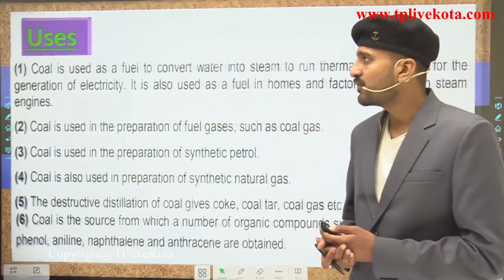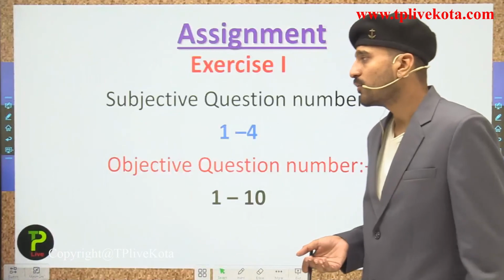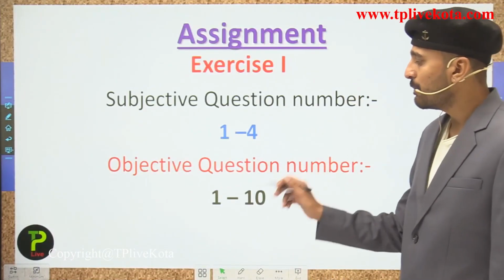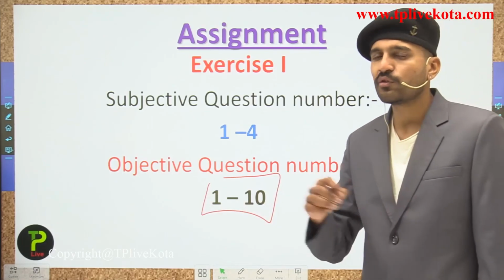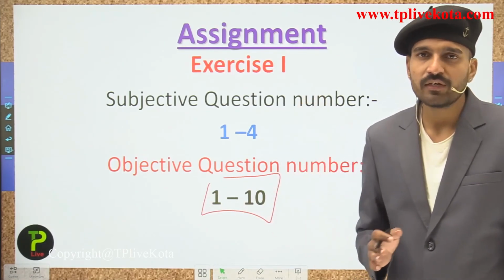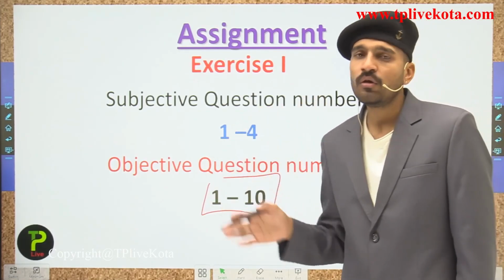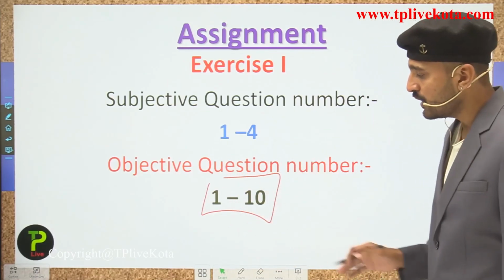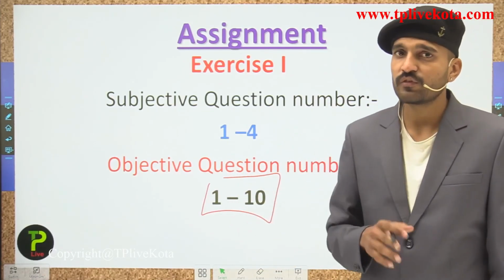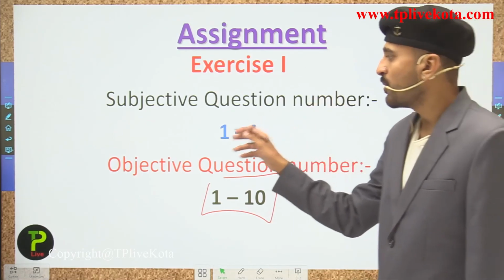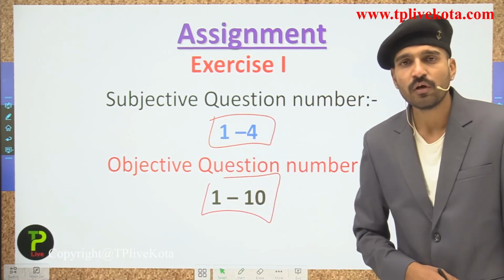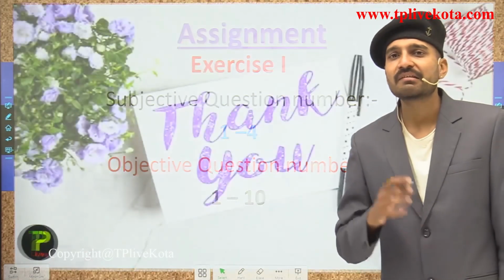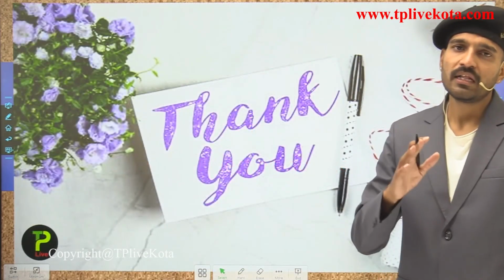So students, now the assignment for you from exercise 1: you have to complete questions 1 to 10 from the objective type questions, in which all the theories that we have studied up to coal are covered, from the natural resources chapter. Now talking about the subjective type questions, you have to do questions 1 to 4 as your assignment. So students, this lecture is all about till the coal.